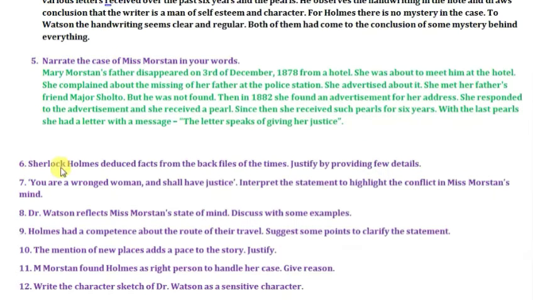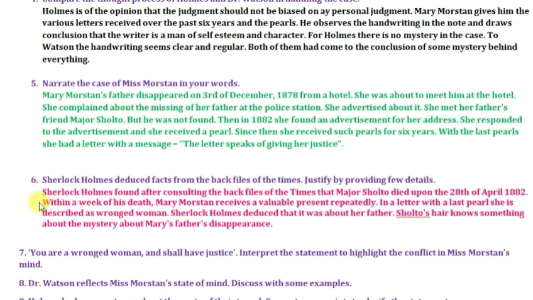The next question is, Sherlock Holmes deduced facts from the back files of the Times, justify by providing a few details. So the answer to this question is, Sherlock Holmes found after consulting the back files of the Times that Major Sholto died upon the 28th of April 1882. Within a week of his death, Mary Watson receives a valuable present repeatedly. In a letter with the last pearl, she is described as a wronged woman. So Sherlock Holmes deduced that it was about her father's disappearance.